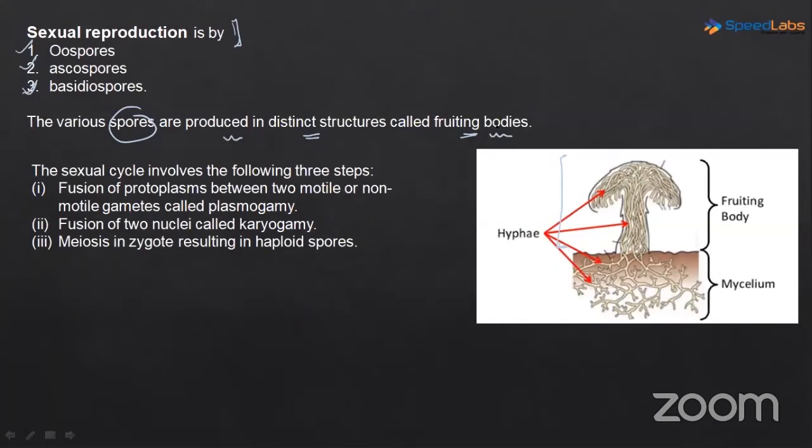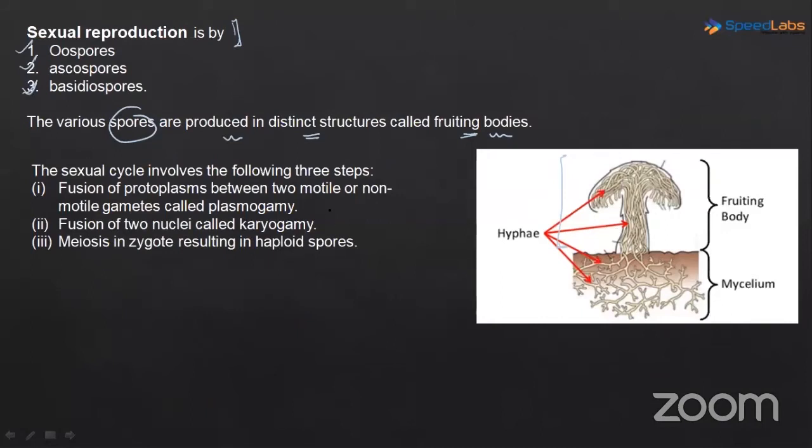We will come across the structures: basidiocarp, ascocarp. These are what? These are all fruiting bodies. Okay, so this structure which is present above the soil, this is the fruiting body here.